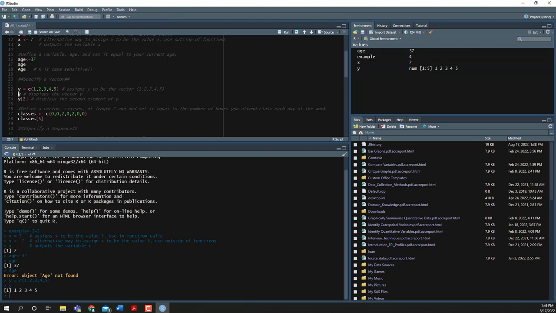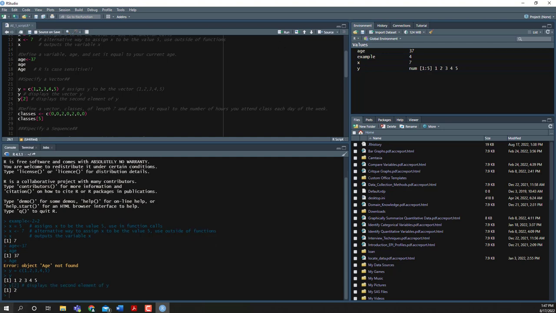Maybe we just want to display the second element of y. So notice here, I've got y brackets 2, and if I run this, it's going to display the number 2. The reason it's displaying the number 2 here is not because there's a 2 here, but because there's a 2 in the second spot of that vector. So to illustrate that a little bit better, let's look at another example.